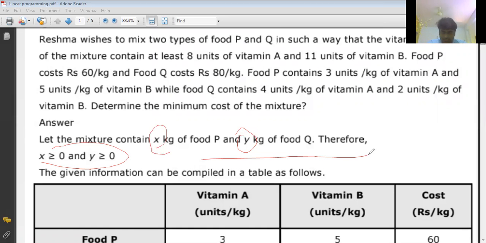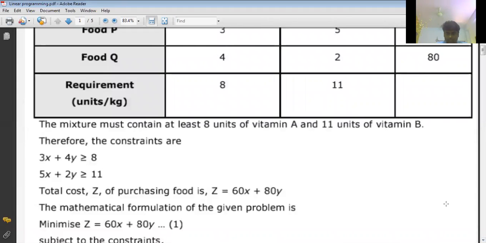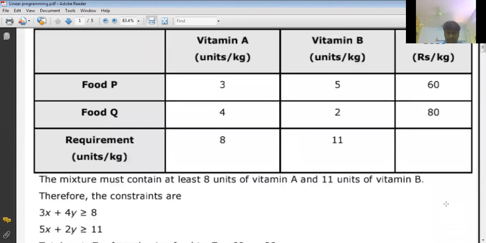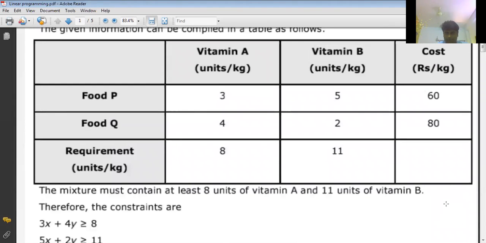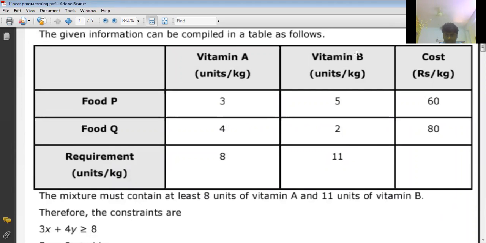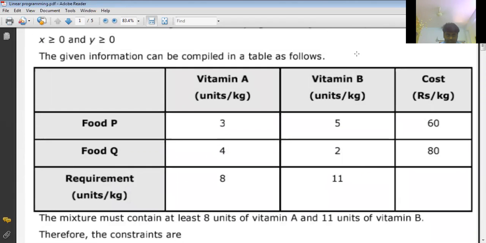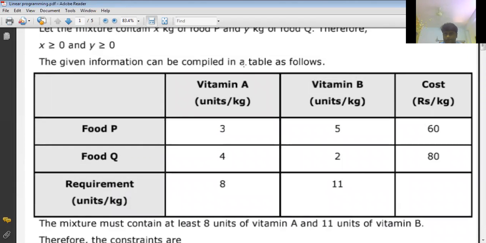After that we'll see this table. Just have a look at that. Now just see this table. First on the left side, food P, food Q. Now vitamin A and vitamin B I'm writing in two columns. So now tell me, what is the food P cost per kg? 60 rupees.